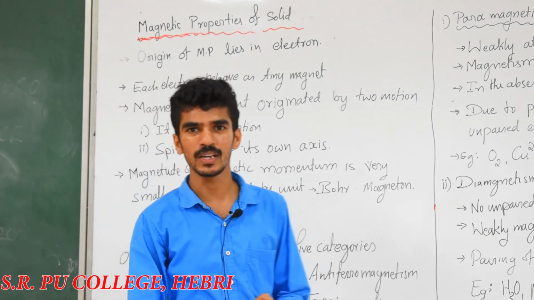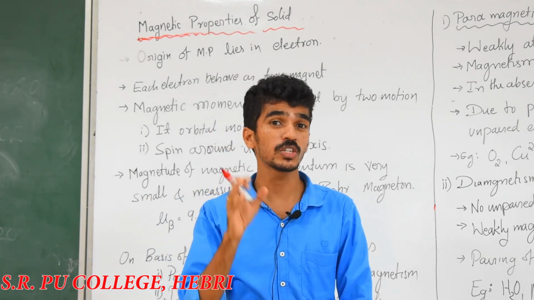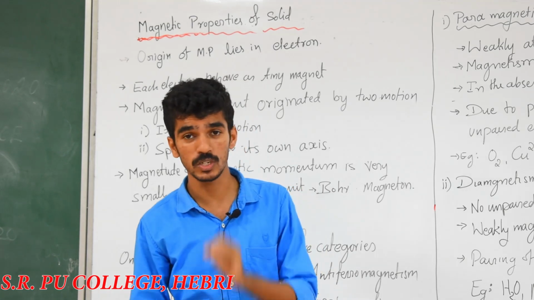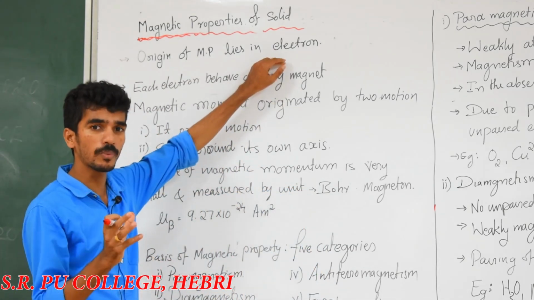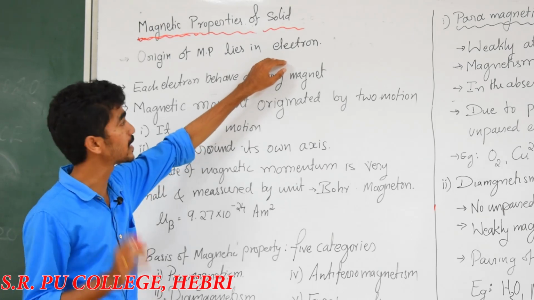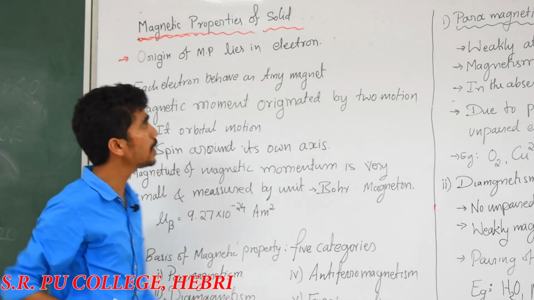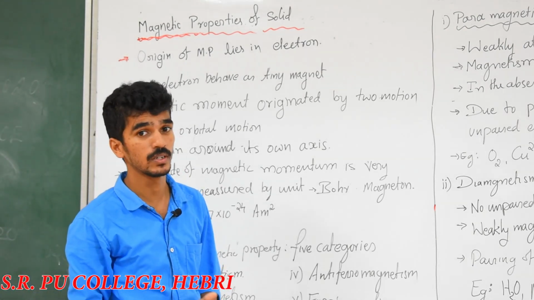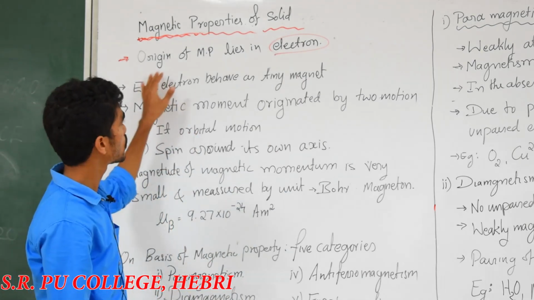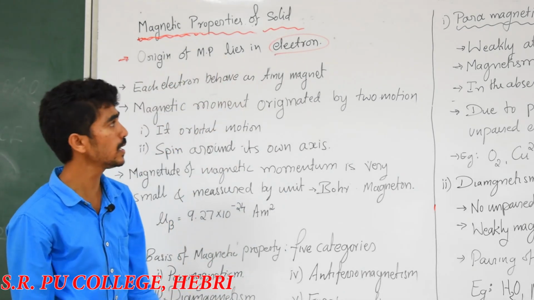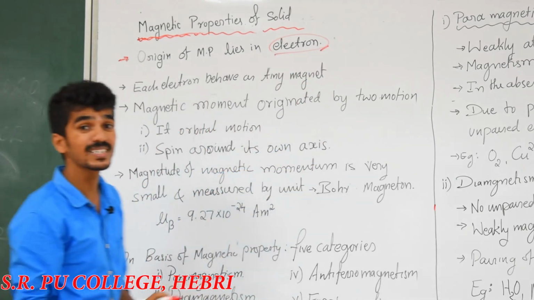Every solid, consider metal or any crystalline or amorphous solid, should possess a magnetic property due to the presence of a magnetic field. When a magnetic field is applied, all particles should possess the magnetic property. So how are the magnetic properties originated? Due to the presence of electrons, the magnetic property originates from the electrons.